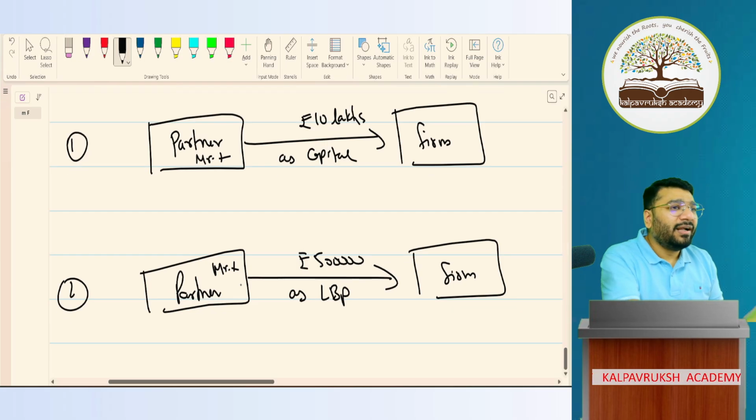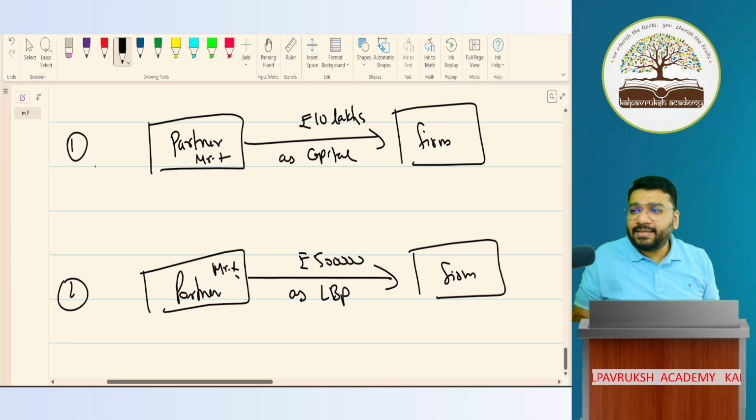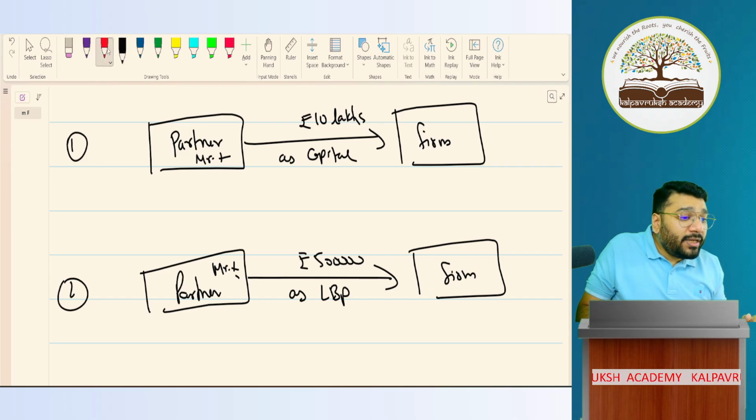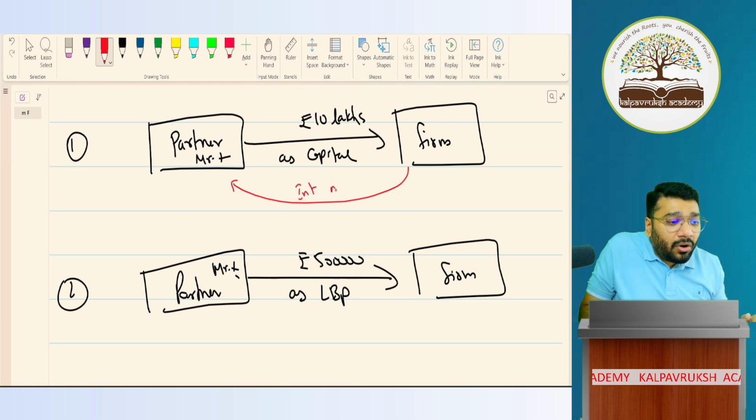He's answered it. Tell me, people, in the first case, the partner has given 10 lakh capital to the firm. Whose money, who's enjoying? Partner's money, the firm is enjoying. Can the firm enjoy this money free of cost? No. So the firm has to compensate this by paying interest. So here, the firm will pay interest called interest on capital.